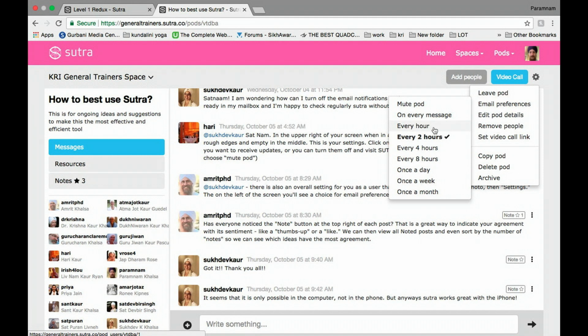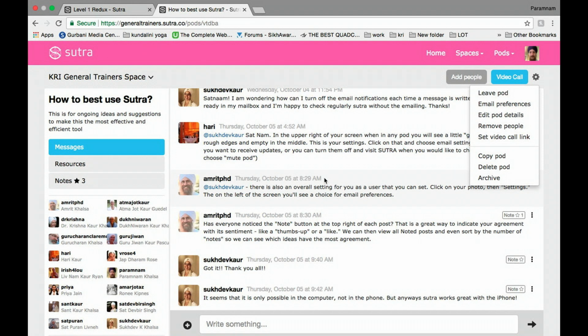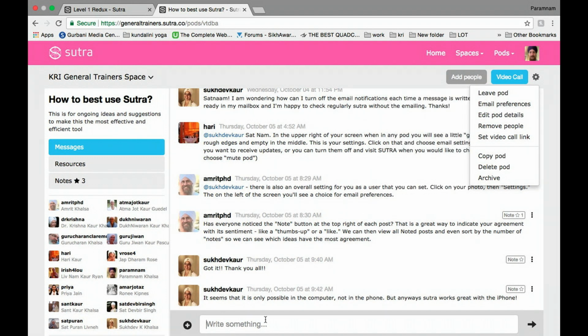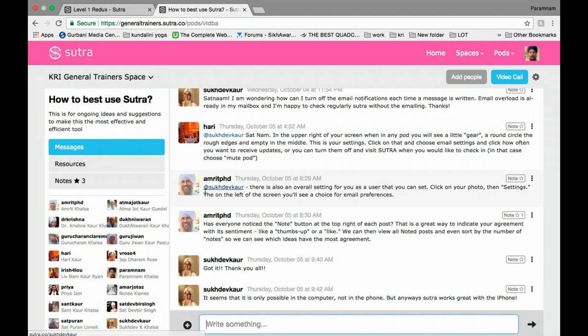So if I click every hour I'll get in my email different comments that have been written, who has joined it, and things like that. Now you can turn that off. If you turn that off, you can mute the pod, but you'll still get notifications if someone directly tags you in a post to respond to you.